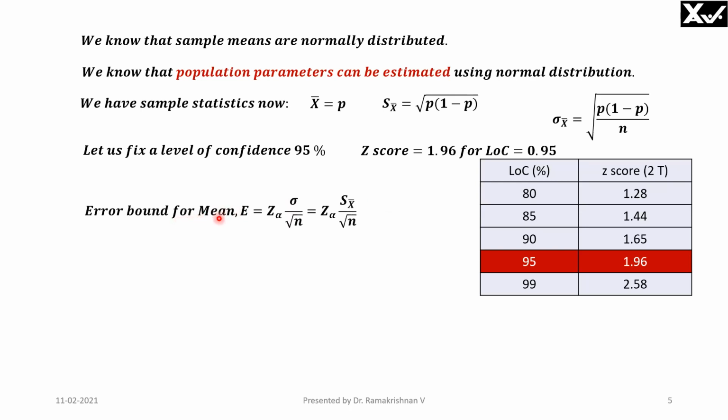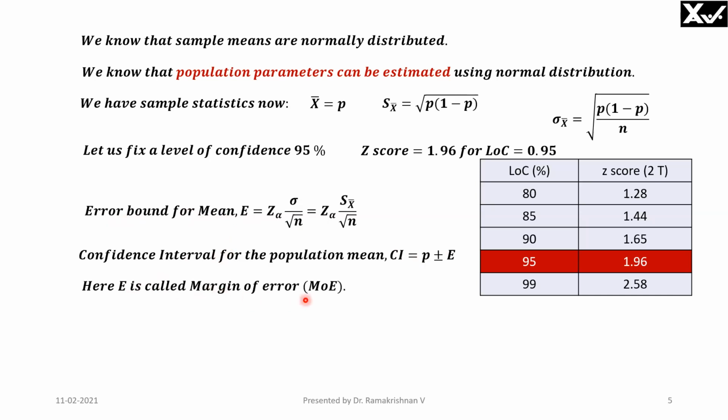Now, the error bound for the mean is given by the Z score multiplied by the standard deviation, here the standard error, because we are considering sample means. The confidence interval for the population is CI equals P plus or minus E. P is the observed proportion, plus or minus the margin of error, which is nothing but the error bound for the mean.